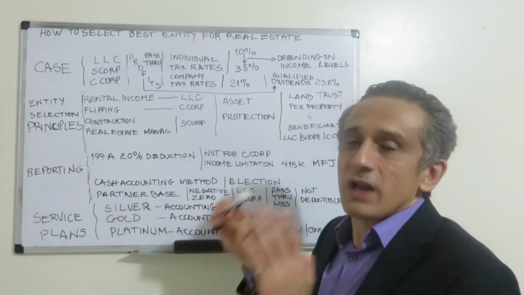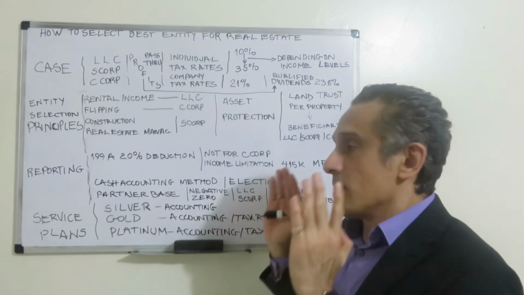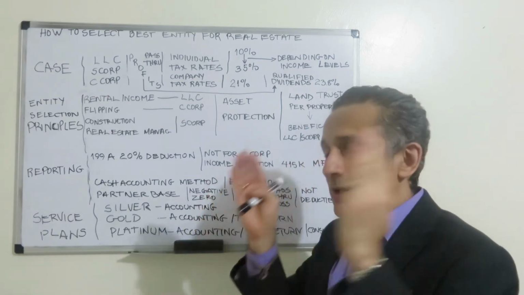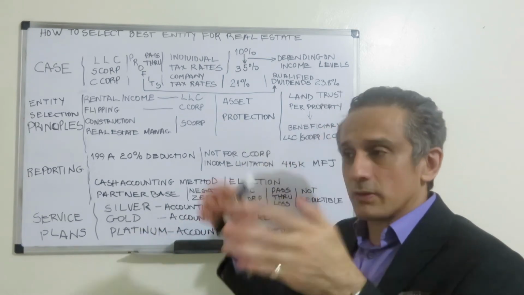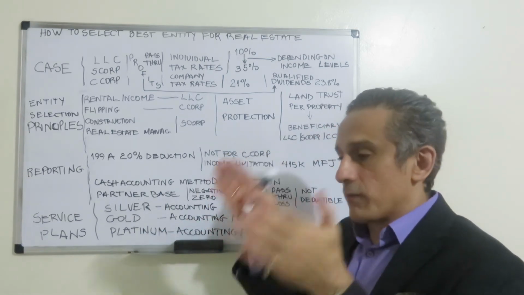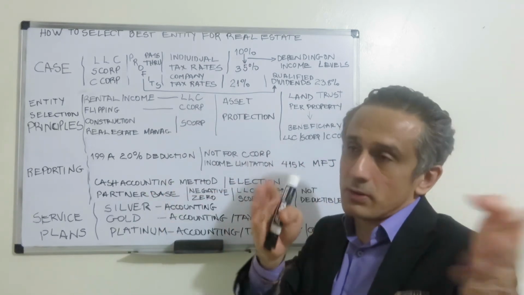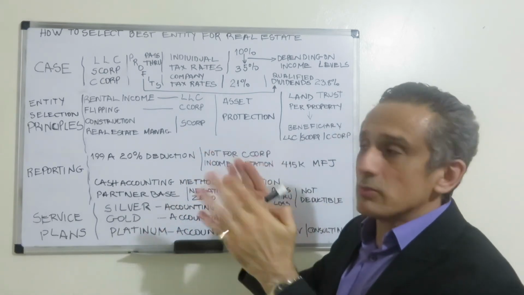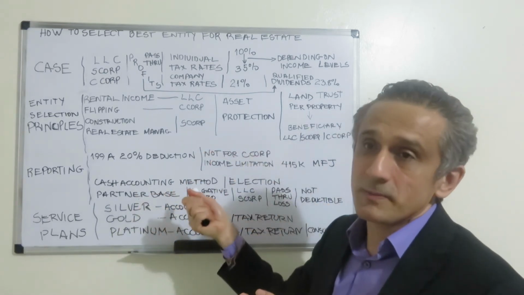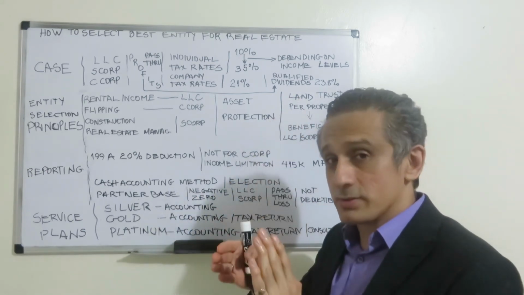Another very important aspect of reporting is the partner basis. The partner basis is critical because it accumulates the profits of the business: profit plus contributions plus investments from previous periods. So if you have accumulated company profits from past years, you have a positive partner basis, and in the current year of reporting you have a loss.